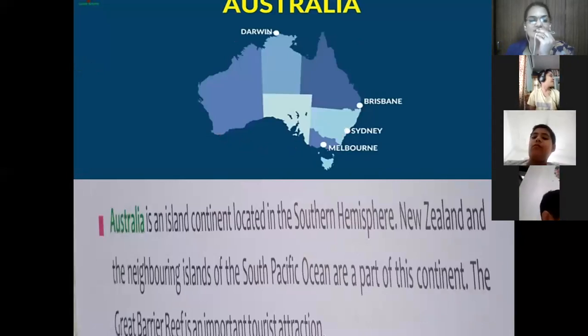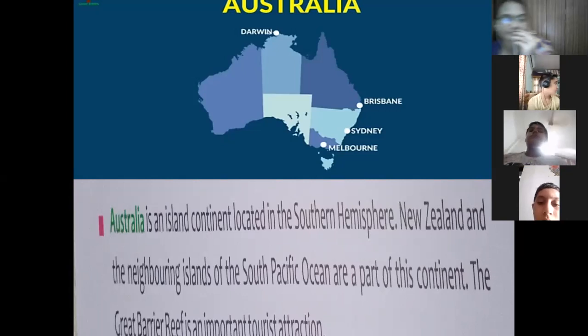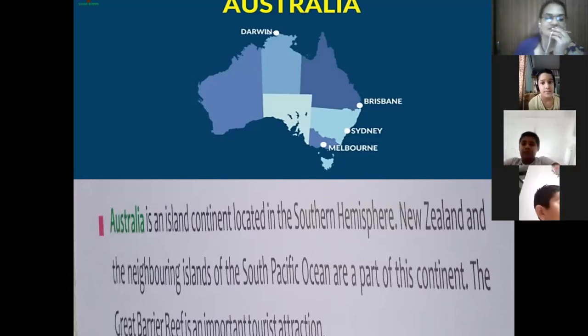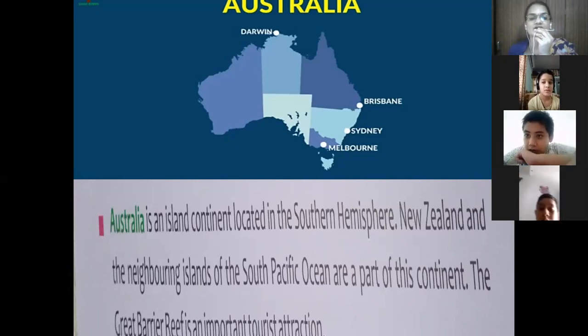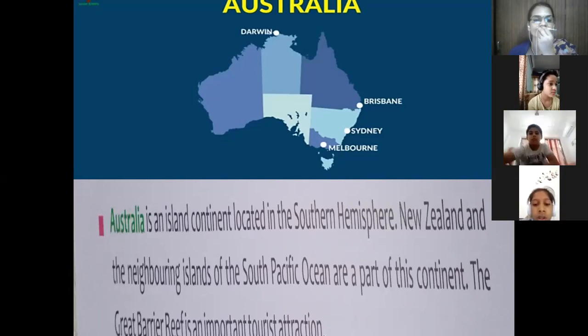The next continent is Australia. Australia is an island continent located in the southern hemisphere. It includes New Zealand and the neighboring islands of the South Pacific Ocean. The Great Barrier Reef is an important tourist attraction in Australia. You can see other important cities are Sydney, Melbourne, Brisbane, and Australia is also a snow covered continent.